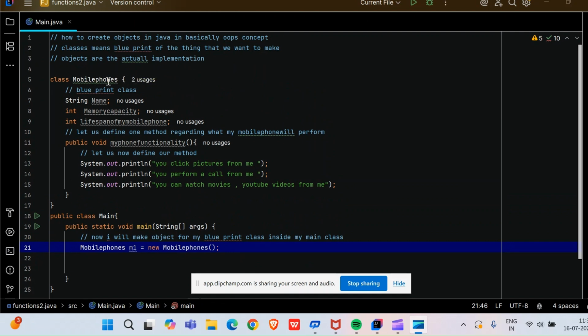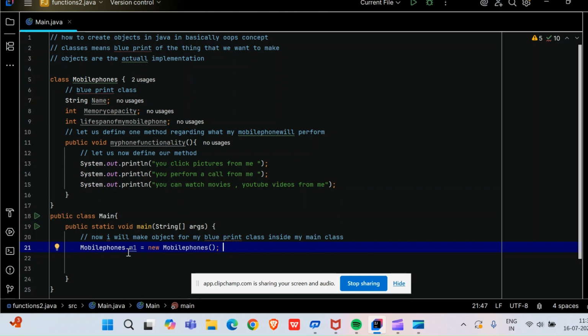Just see here, friends, as soon as I have given the mobile phone's name here, automatically it is blinking and telling me that two usages came, right? Already this blueprint class is under execution. The developer just called this particular class that he wants to make.